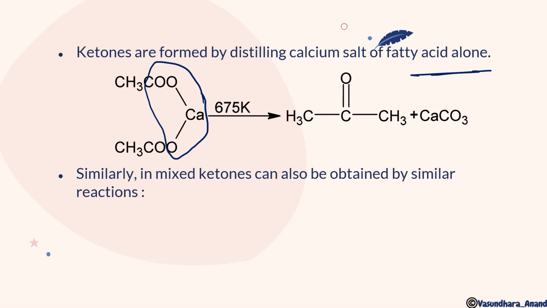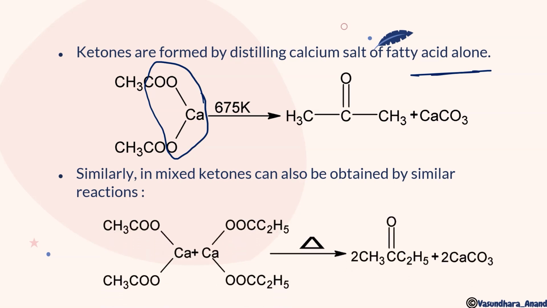Similarly, mixed ketone can also be obtained by a similar reaction. For mixed ketone, what do we have to do? We have to take 2 different calcium salts of fatty acids, then we will get the mixed ketones. Both the alkyl groups will be different. Like in this case, I have used calcium acetate, and here it is calcium propanoate. So this is going to give you the mixed ketone, isn't it? Same way, CaCO3, and it will be given like this.